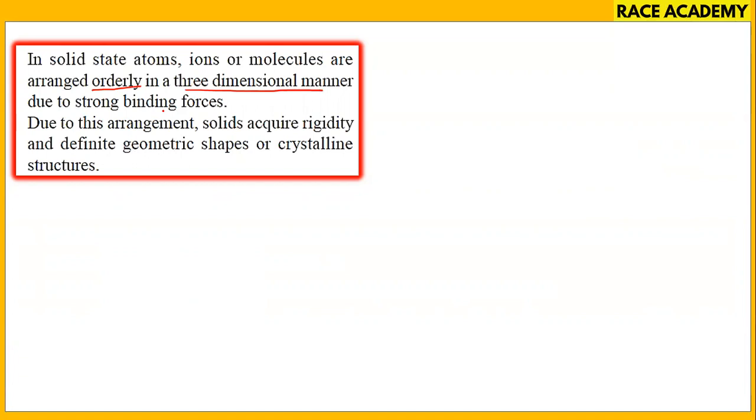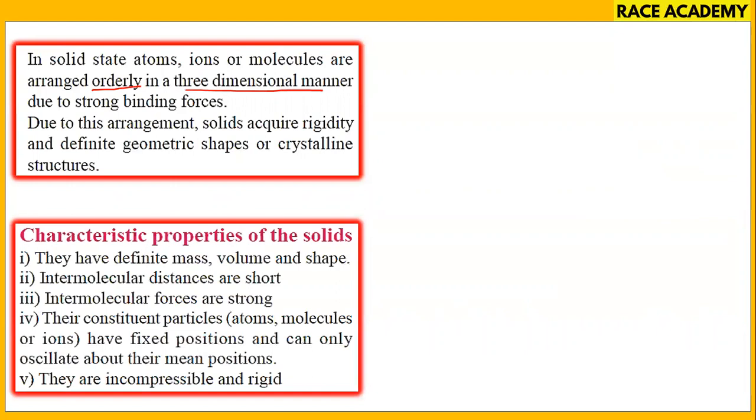Due to strong binding forces and this arrangement, solids acquire rigidity and definite geometry, shapes, or crystalline structures. They have definite mass and shape, molecular distance is short, forces are strong, the particles are in fixed positions and oscillate about their mean position, and they are incompressible or rigid.